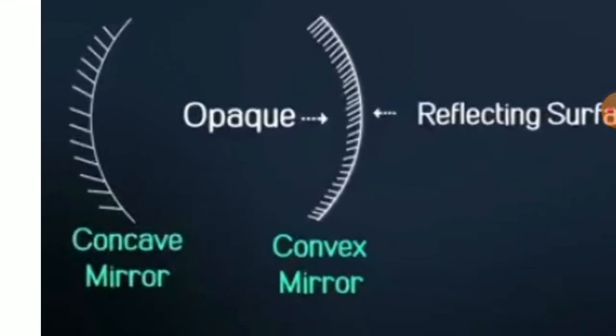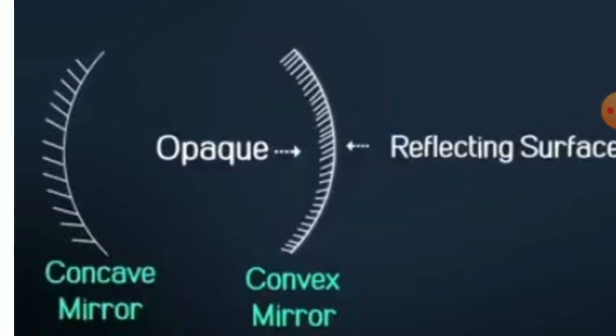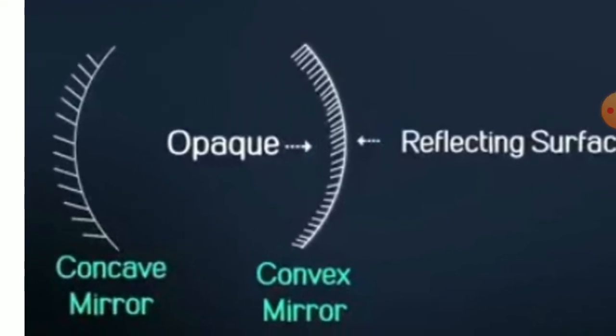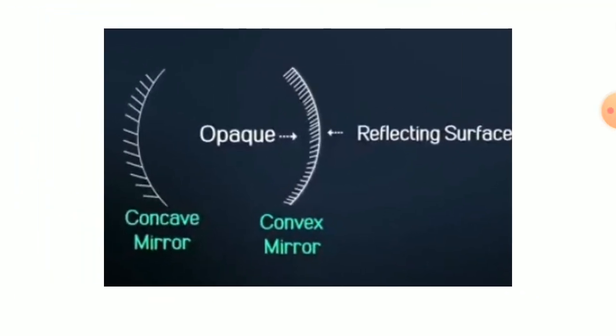Here you can see one side is plain and another side is shaded. The shaded part is coated with silver so that light cannot reflect from that part, and the other part, which is plain, light reflects on that part, and that is the spherical mirror.